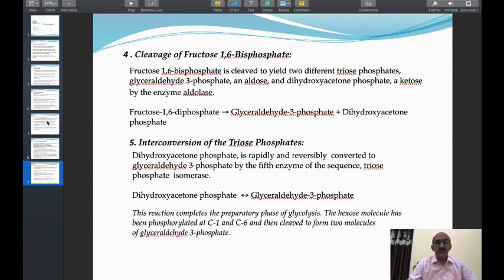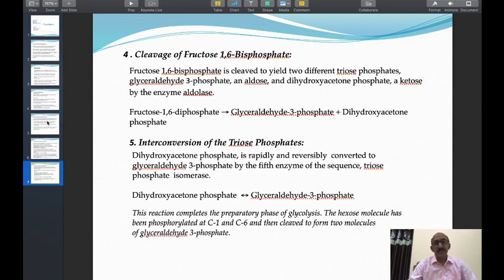And this reaction completes the preparatory phase of glycolysis. The hexose molecule has been phosphorylated at carbon number 1 and carbon number 6, and then cleaved to form two molecules of glyceraldehyde 3-phosphate. These are the changes which occur in the first phase of glycolysis. That there is formation of two molecules of glyceraldehyde 3-phosphate, and this is about the first phase of glycolysis.